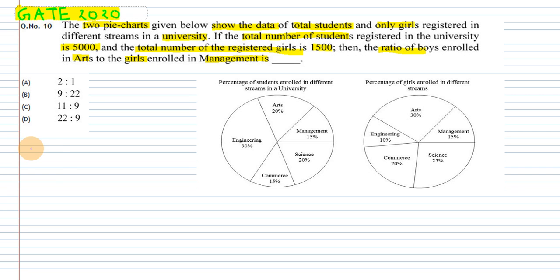Basically on the basis of the percentage we can find it easily. First they have given the total number of students, which is 5000, and the total number of registered girls in the university is 1500.